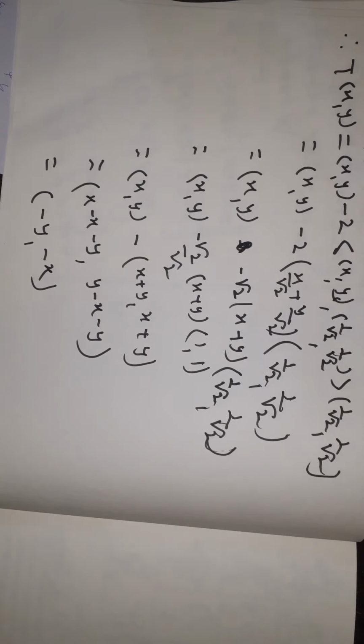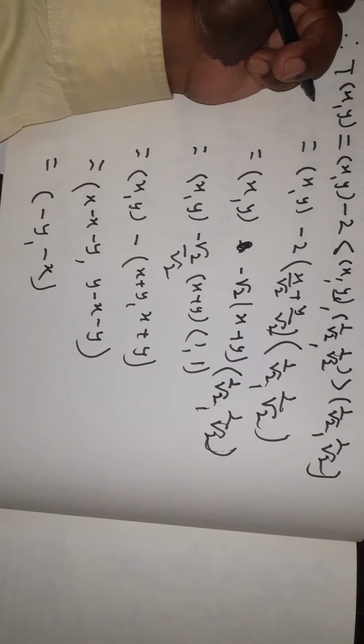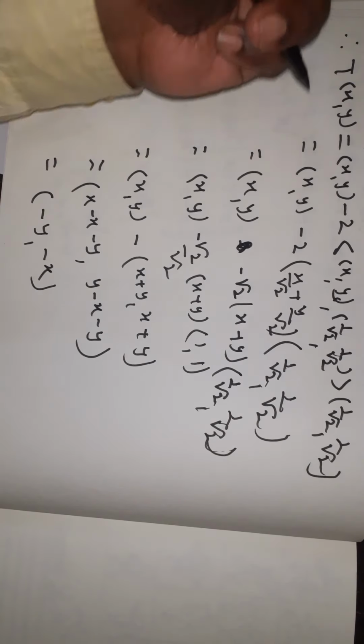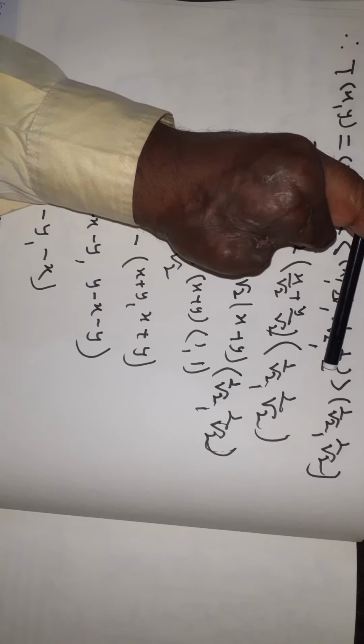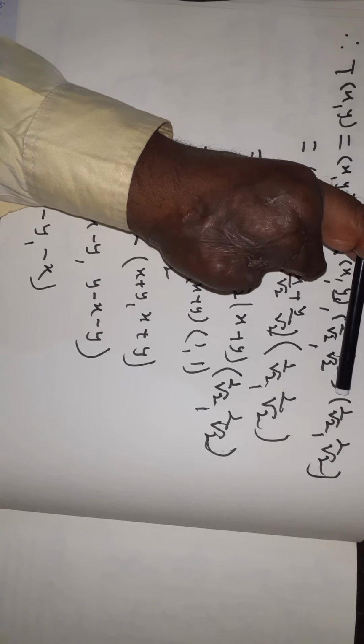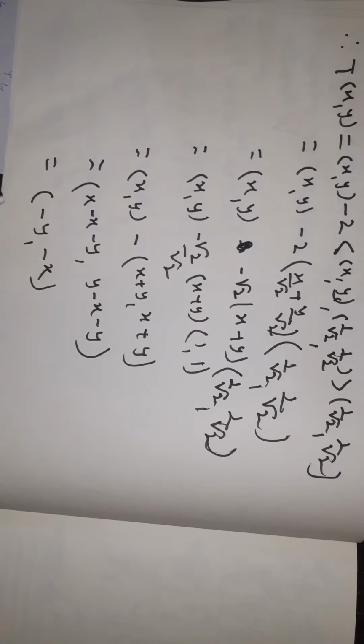So T of (x, y) is equal to (x, y) minus 2 times the inner product of (x, y) and (1 by root 2, 1 by root 2), times (1 by root 2, 1 by root 2), which is equal to (minus y, minus x). Now, theorem.